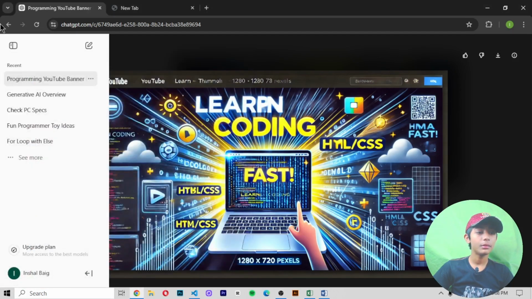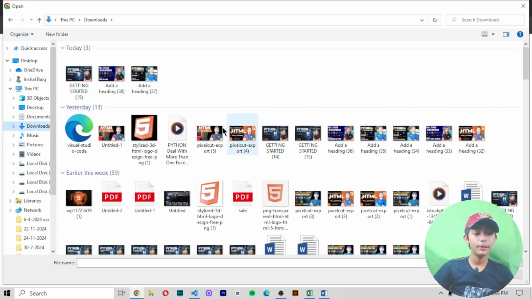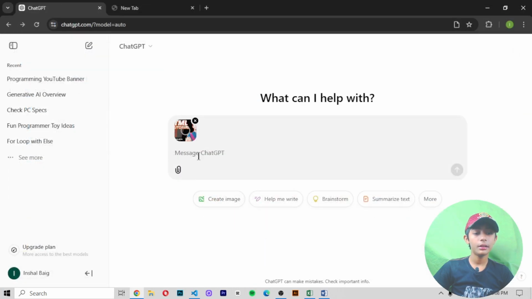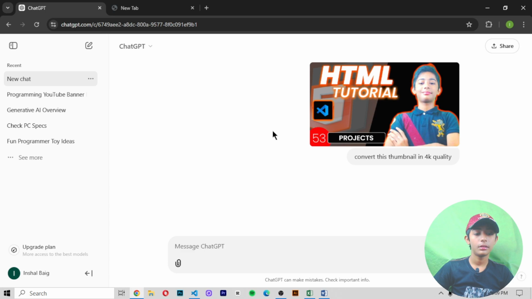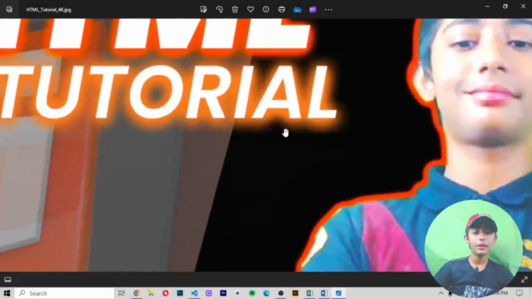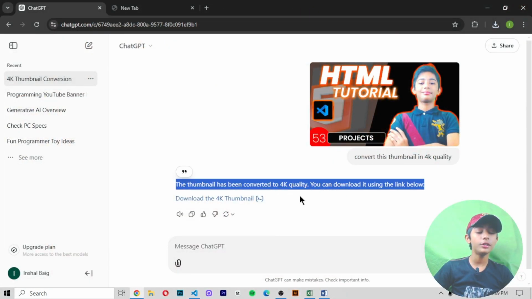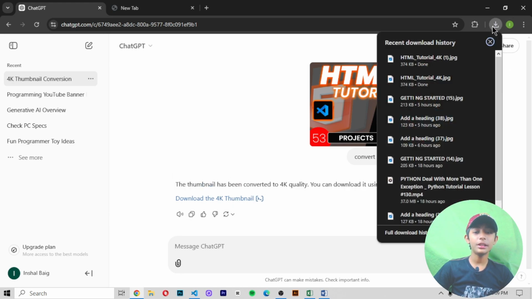And if I paste one thumbnail, okay, this is my thumbnail, and then I tell it to convert this thumbnail into 4K quality. It is analyzing it. Here you can see what ChatGPT can do. And here you can see my 4K thumbnail. It says the thumbnail has been converted to 4K quality. You can download using this link below. When I click it, my thumbnail has been downloaded.